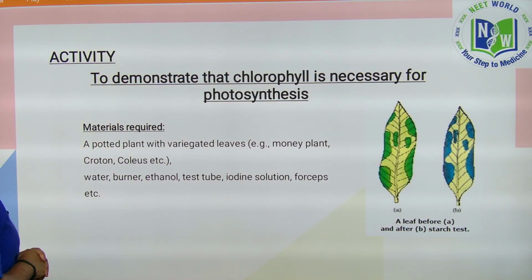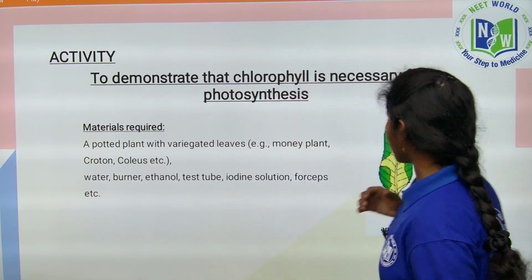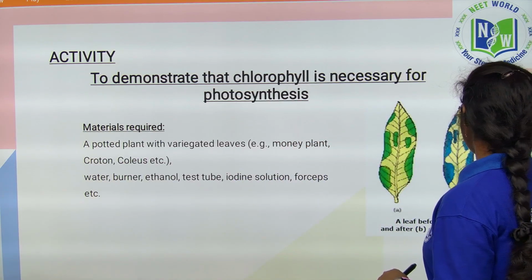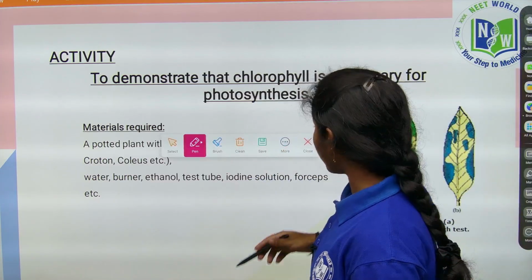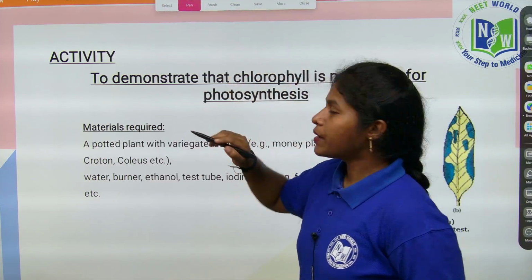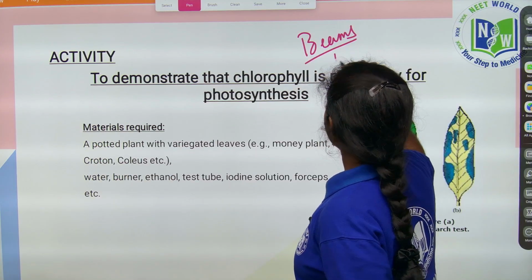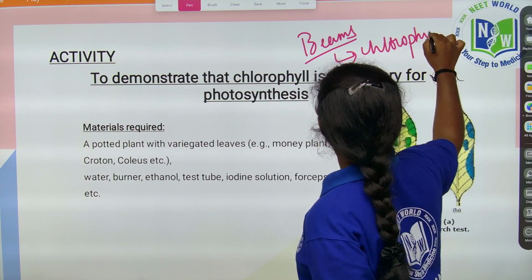Before going to this activity, let's see this activity: to demonstrate that chlorophyll is necessary for photosynthesis. We all know that chlorophyll is the pigment which absorbs the golden beams of the sunlight, right? As per the story also we described like that only, right? The golden beams of sunlight are absorbed by the chlorophyll pigment present in the leaves.